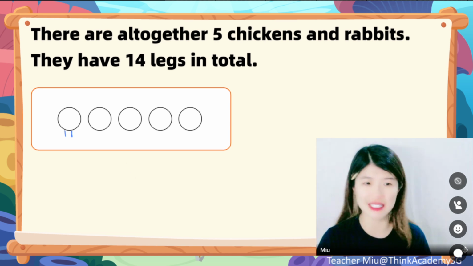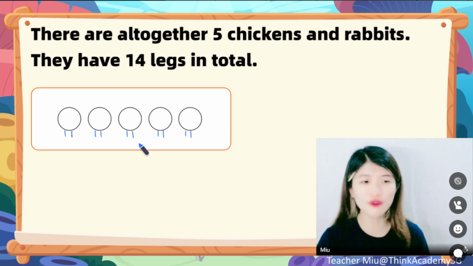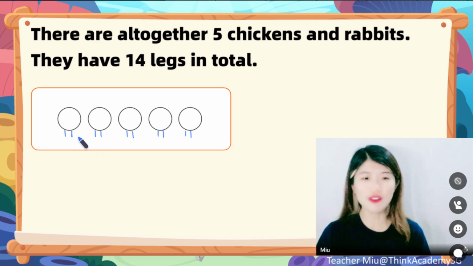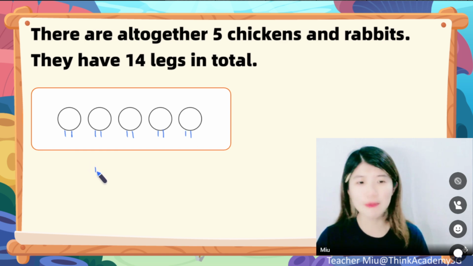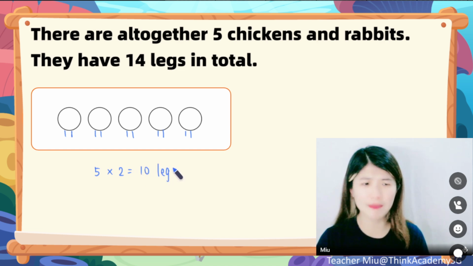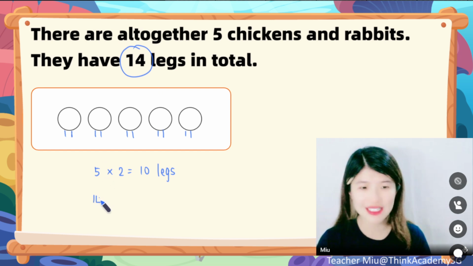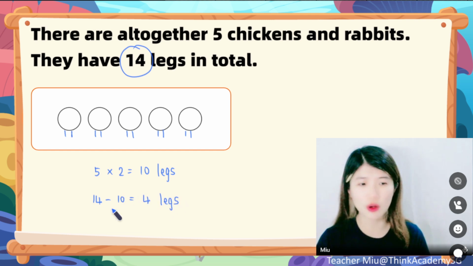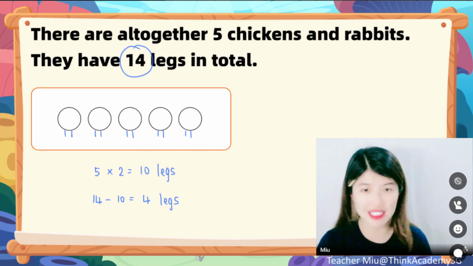Drawing method is very easy. I just think that everybody, at least, they must have two legs, right? Either two or four, so at least they have two. Then I will find out that if everybody got two legs, that means everybody is a chicken. So if everybody is a chicken, there's supposed to be 5 times 2. So now we got 10 legs, right? But the question told us altogether there are 14 legs, which means there would be 4 legs which I didn't draw. For these 4 legs I didn't draw, where should I put them?